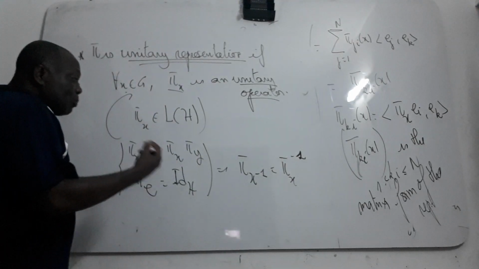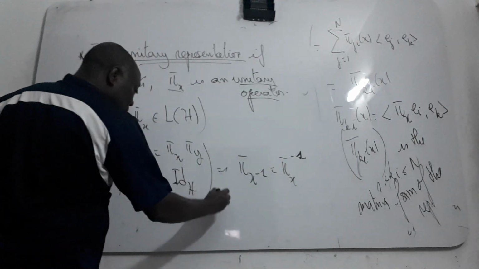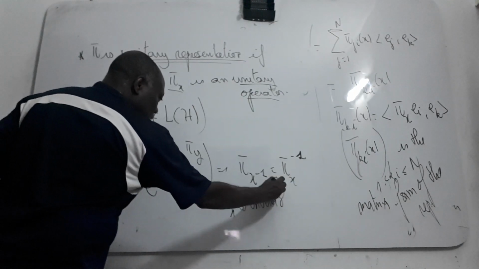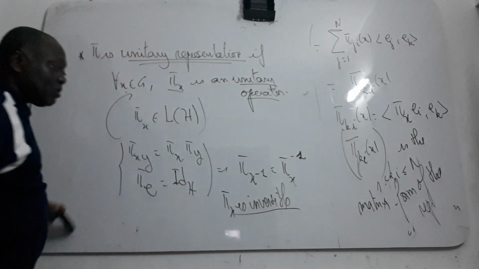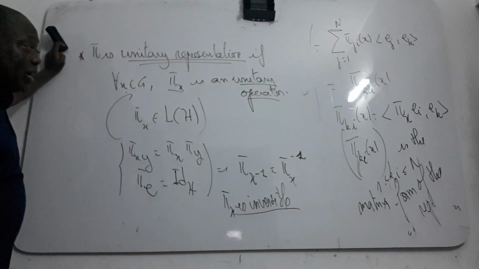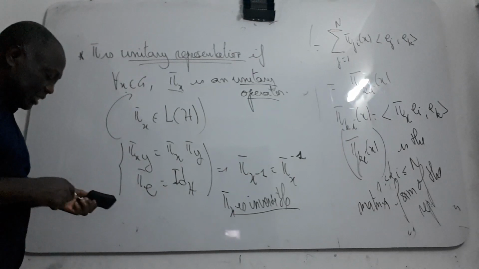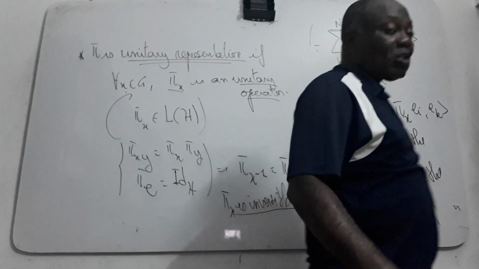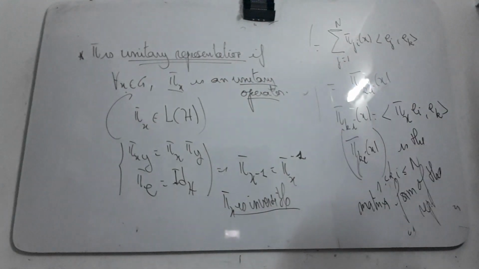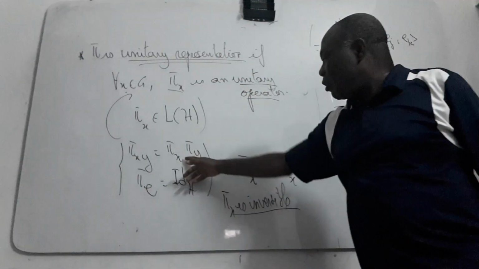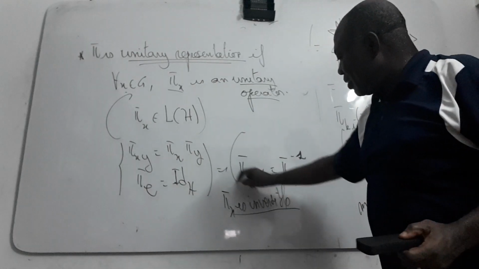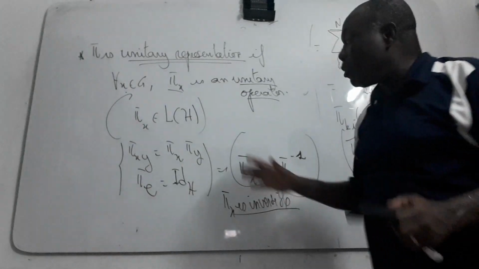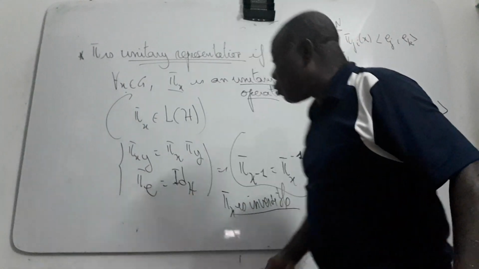That means that any representation is invertible. So the representation in this case is just a map from the group into the bounded invertible linear operators. This is very simple for you. I don't want to annoy you with the simple calculation.